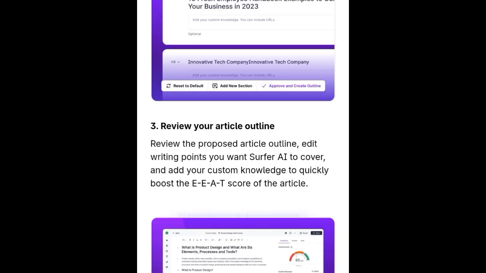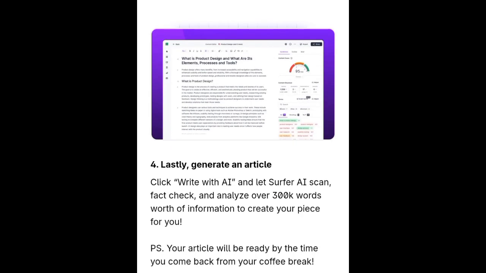And then thirdly, you review the proposed article outline, edit the writing points you want Fluff AI to cover, and add your customized knowledge to quickly boost the EEAT score of your article. Then fourthly, it generates the article. Click Write with AI and let Fluff AI scan, fact check, and analyze over 300,000 words of information to create your piece for you.